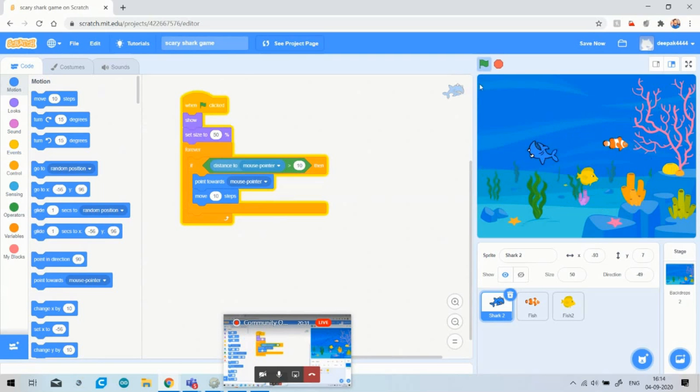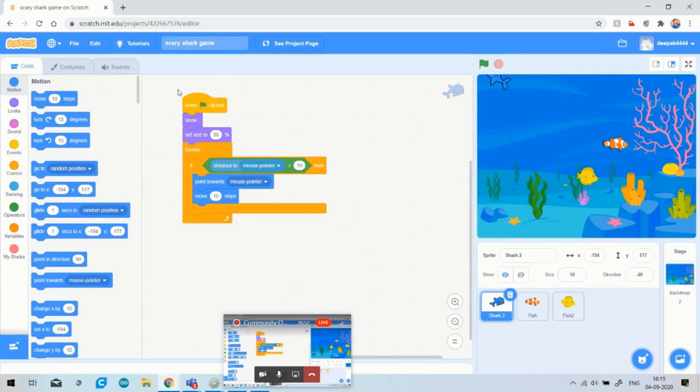It's very simple, you just have to click on the flag, and it will set size to 50%. And again, I have given one condition here for the mouse pointer. If you have to do any movement for the mouse, you can simply choose distance to mouse pointer, the value which you want, and then point towards mouse pointer, and you have to do the movement.